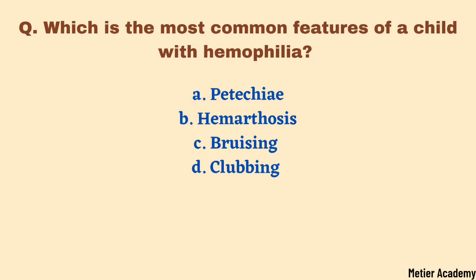The next question is, which is the most common feature of a child with hemophilia? Options are petechiae, hemarthrosis, bruising and clubbing. This question was asked in IGNOU 2016.